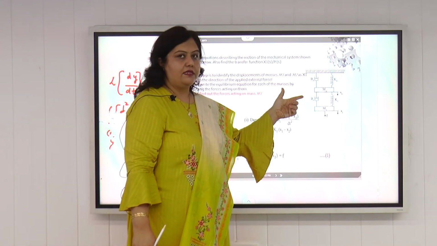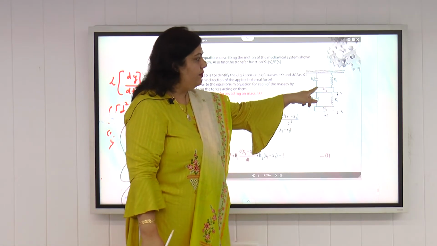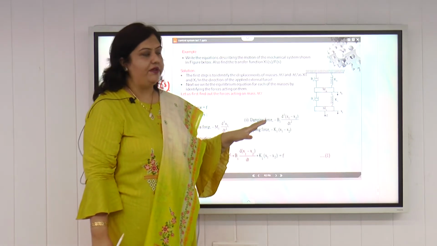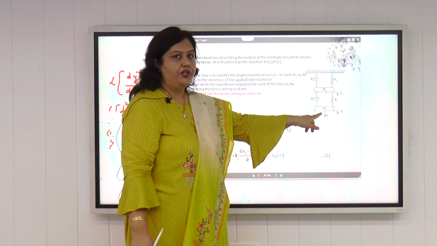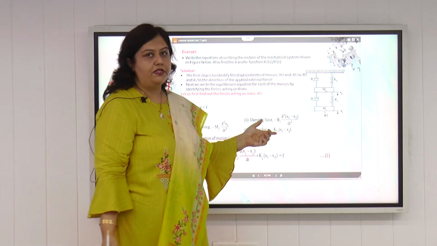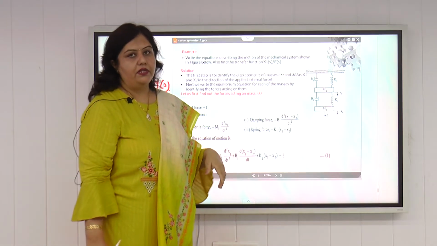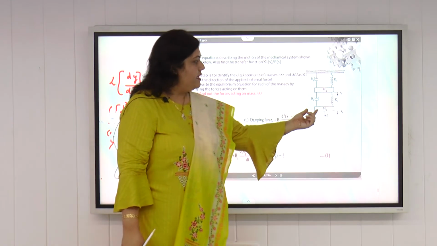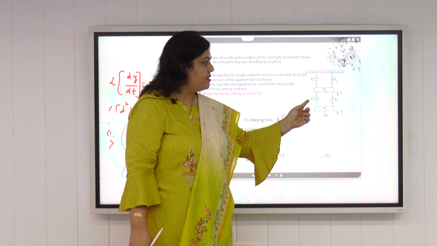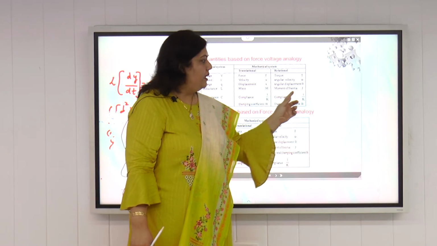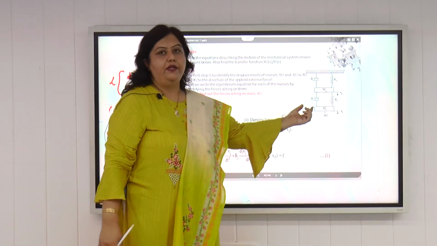the number of masses will be equal to the number of differential equations. There are two masses m1 and m2, so there will be two differential equations that explain the dynamics of this system. Firstly, we will write the differential equation corresponding to mass m1 using D'Alembert's principle. Then we will write the differential equation corresponding to mass m2, again using D'Alembert's principle. If we see mass m1 here, the force applied is F and the opposing forces are due to B1 and K1. The components that are directly connected to the mass will be taken into consideration.